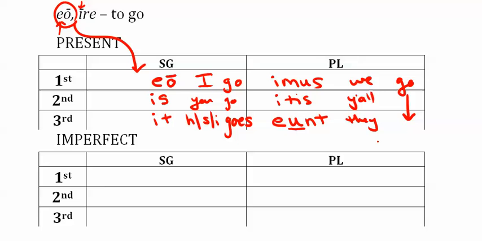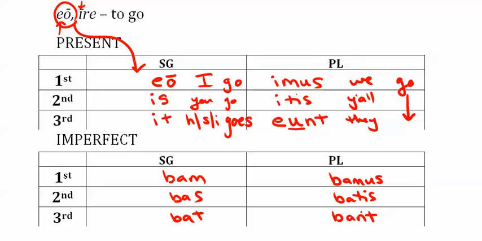In the imperfect tense, it's actually going to look fairly recognizable. It does use bam, bas, bat, bamus, batis, bant, which we see in all the imperfect forms of regular verbs. Not in sum, esse, but eo, ire does use them.